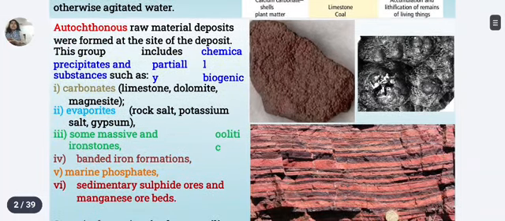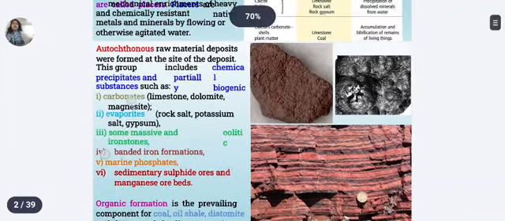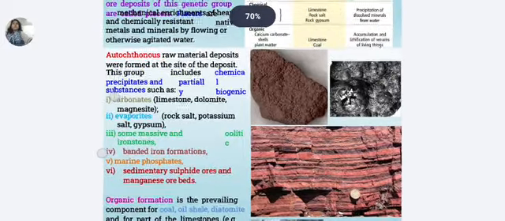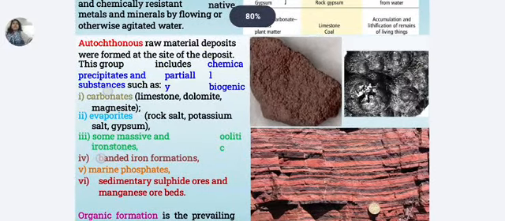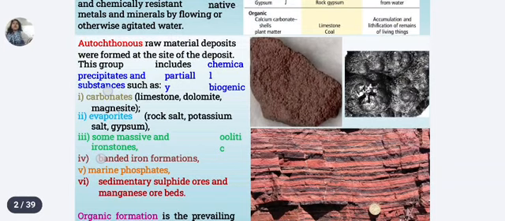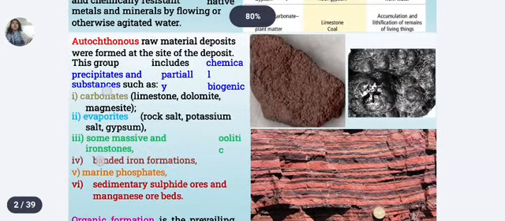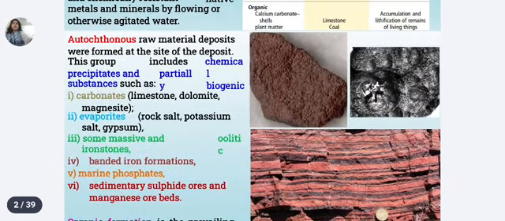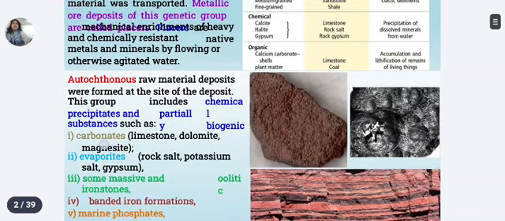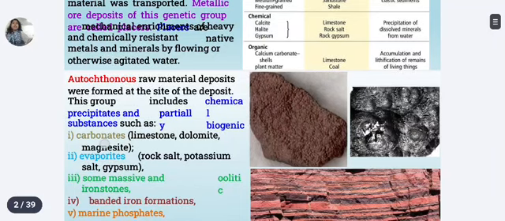In this slide, the allochthonous deposits are transported material like sand and gravel, and heavy metallic mineral concentrate transported by water. These are called placer deposits. Autochthonous deposits form at the site of deposition by chemical precipitation or biological activity.